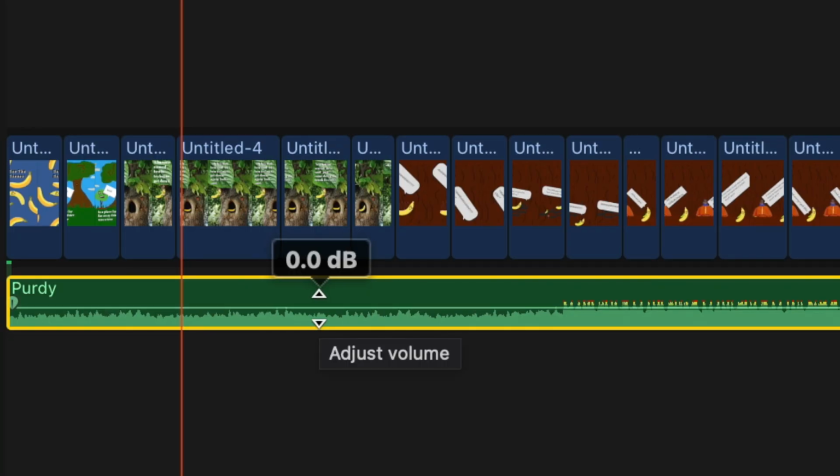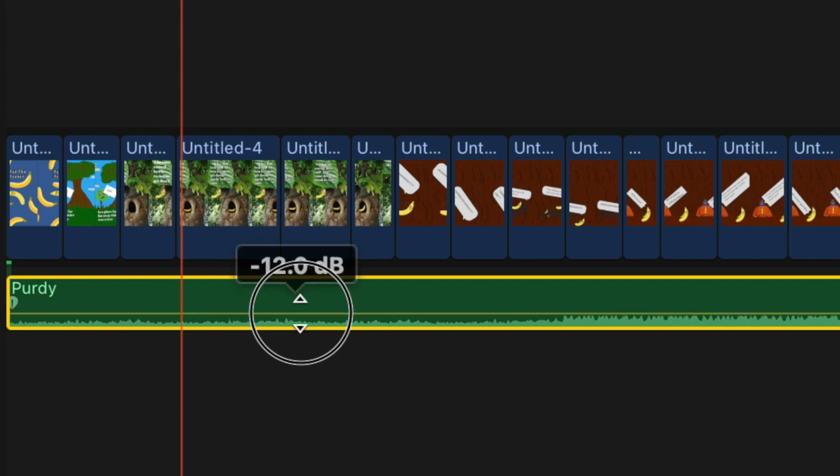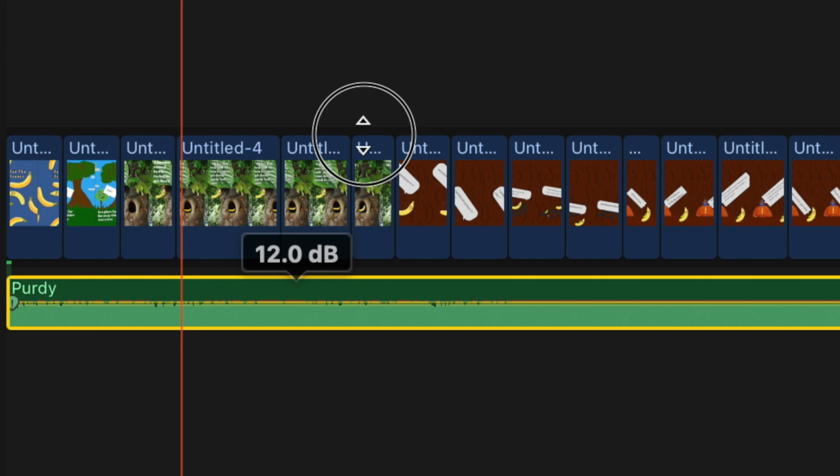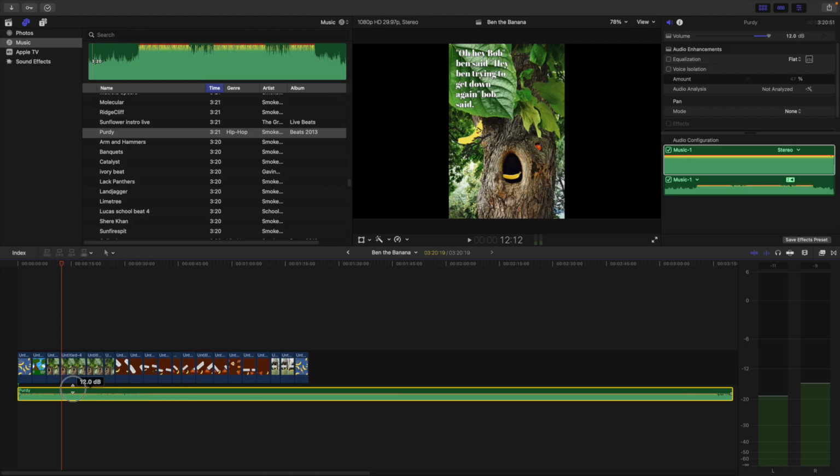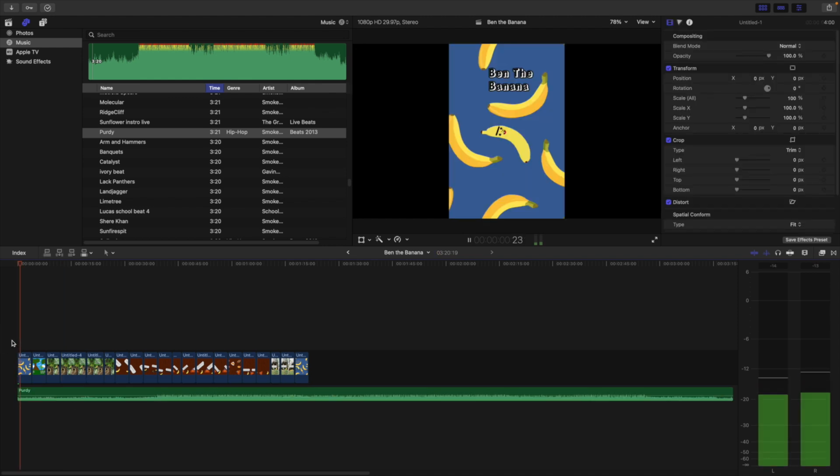You'll also notice that in this audio file, there is a line that goes right across the middle. When I hover my cursor over that line, it makes two arrows, one that goes up, one that goes down. If I click on this and drag it down, I lower the volume of the audio. If I bring it all the way up, I make the audio louder. I'm going to lower this audio because I'm going to have sound effects and my voiceover, so I want to make sure that I have all of that to be heard. So we'll just make it nice and quiet. I think I could even go a little bit quieter.